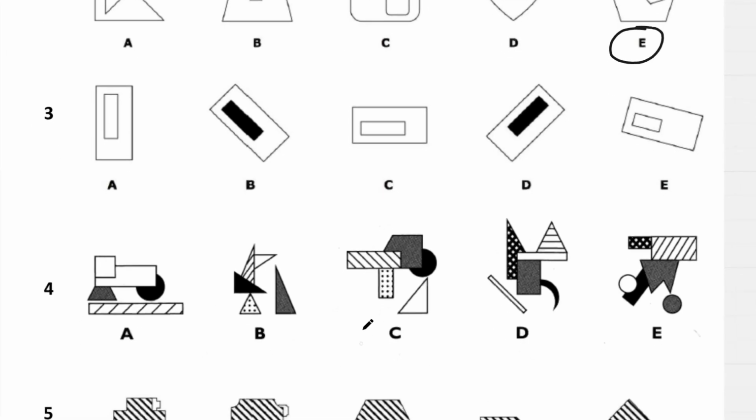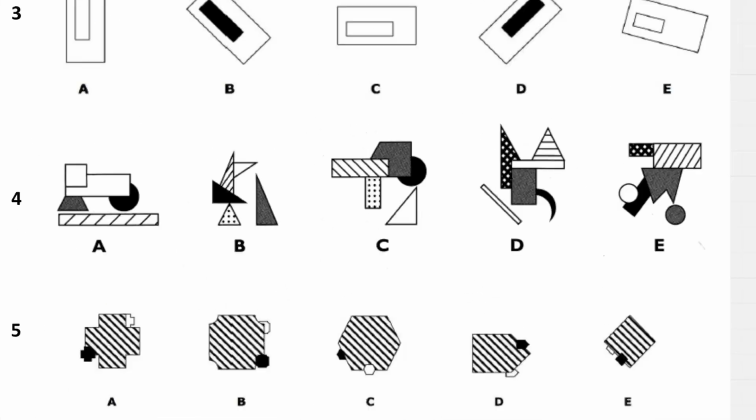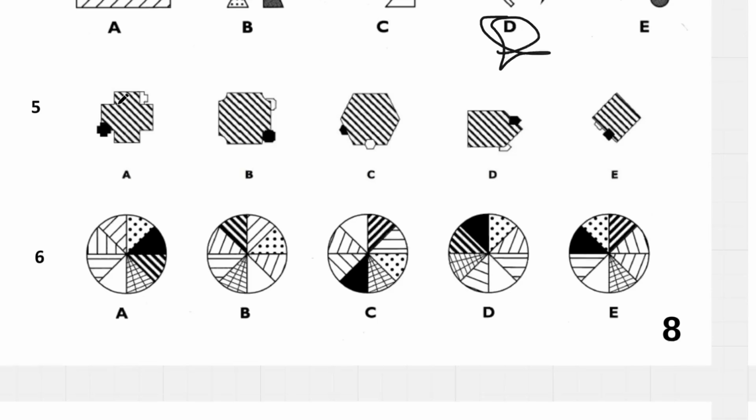Question number 3, we also have these rectangles that are quite long. Inside, we can see that E is like almost half the shape of one of the rectangles on the inside. Question number 4, we have the odd one out, it would be B, because in all of the others there are different kinds of shapes, but in B there's only one kind of shape, which is a triangle. And then question number 5, we can see that this black shape is always small and facing the right direction, and then white is behind, whereas in C the white is on top.